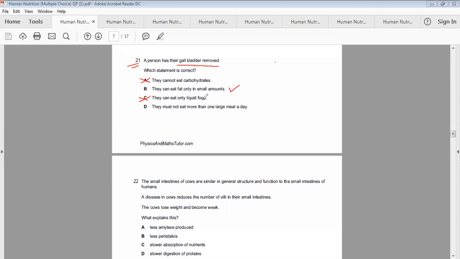Yes, थोड़ी fat खाएंगे तो गुजारा हो सकता है, because bile juice is stored in the gallbladder, and it comes from the liver. If it is not stored in the gallbladder, then the liver directly throws the bile juice or bilirubin into the blood.